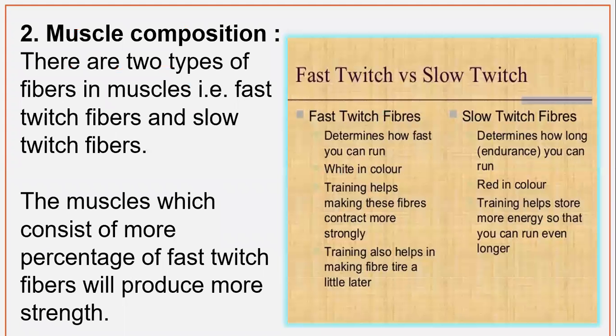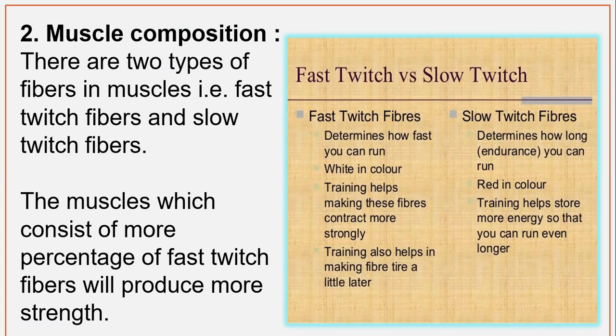The second one is muscle composition. There are basically two types of fibers in muscles: fast twitch fibers and slow twitch fibers. The muscles which consist of a higher percentage of fast twitch fibers will produce more strength. You can see the difference in the diagram, fast twitch and slow twitch fibers.